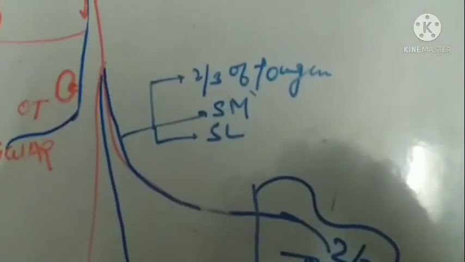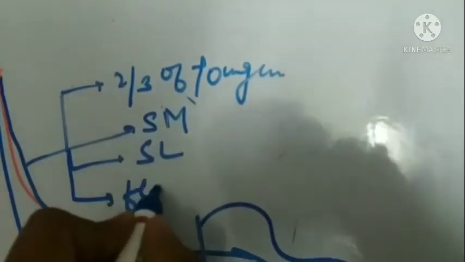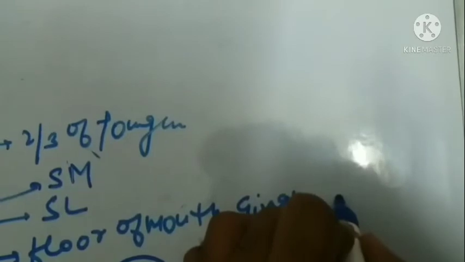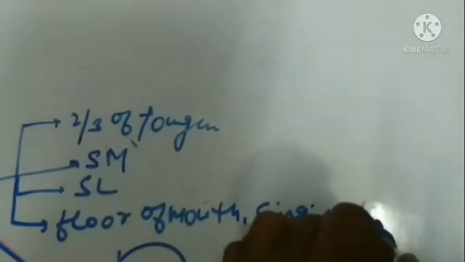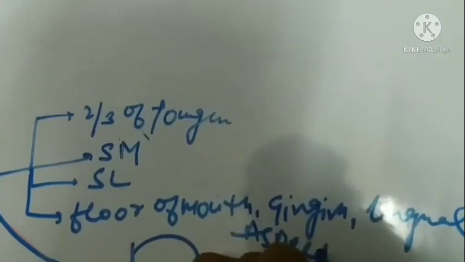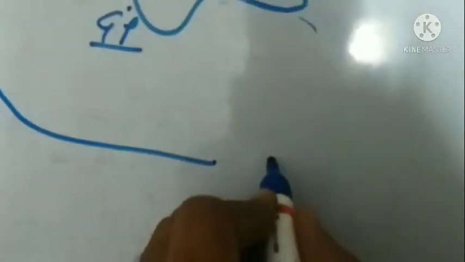And the lingual nerve also provides sensory innervation, since it runs into the lateral sulcus, so the floor of the mouth, gingiva, and lingual aspect of the mandible. Lingual aspect of gingiva and lingual aspect of mandible.